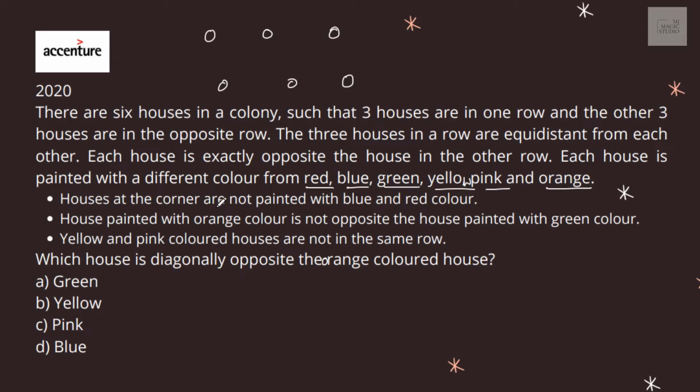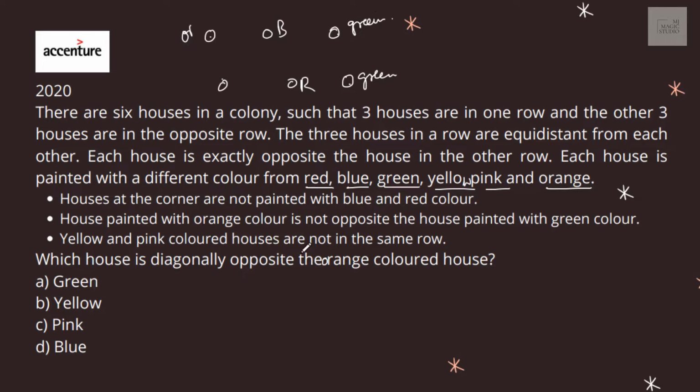Houses at the corners are not painted blue or red. These are not blue or red. That means this should be blue or red, or this would be red and this would be blue. The house painted orange is not opposite the house painted green. So if I say this is orange, then this cannot be green. This can be green or this can be green.